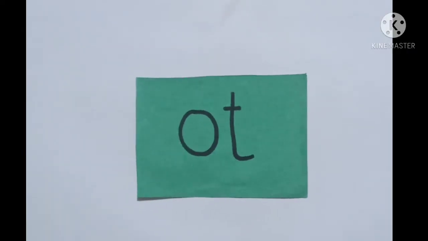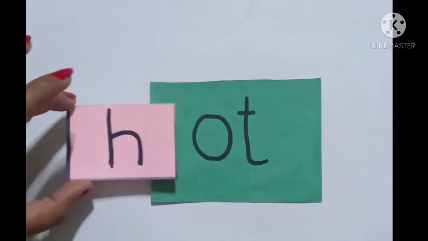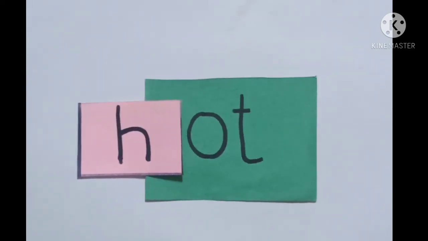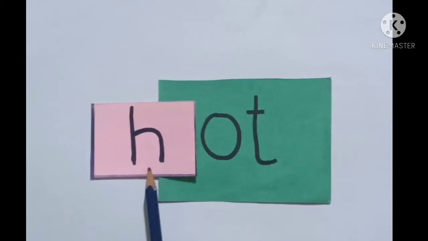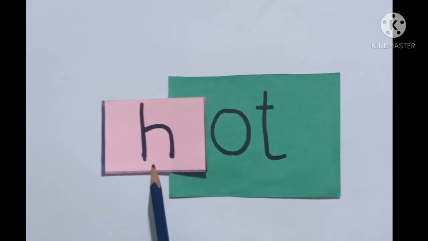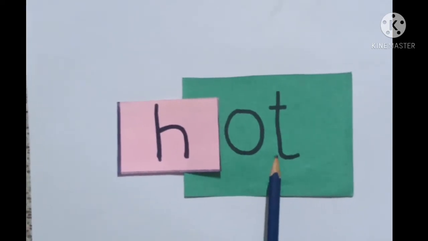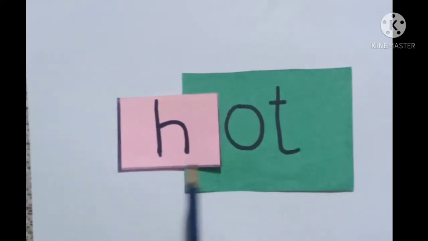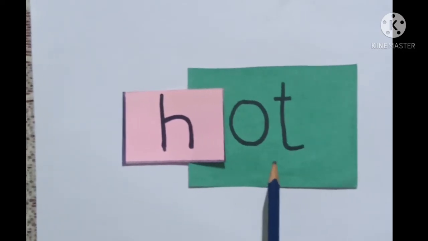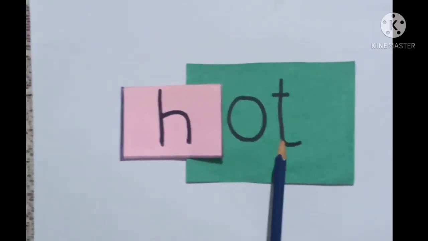So children, let's add one more letter here. This is lowercase letter H. The sound of letter H is ho. And OT sound is ot. What will it become? H-O-T hot.